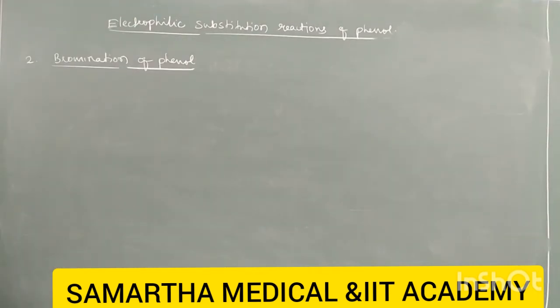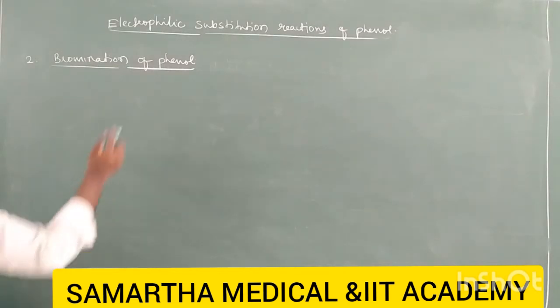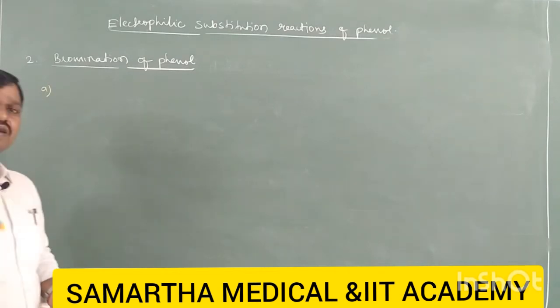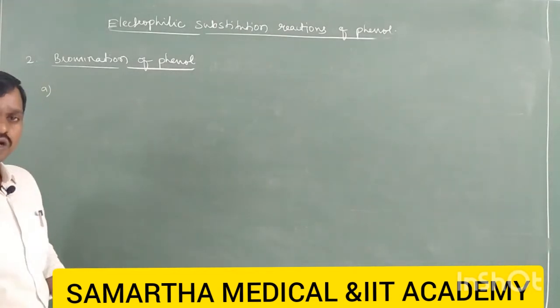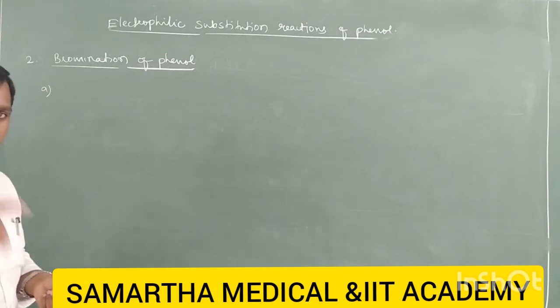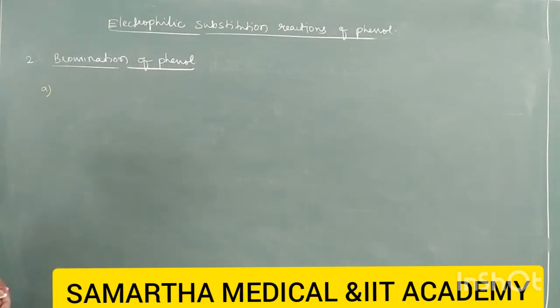Next is bromination of phenol. In bromination of phenol also we have two brominations. The first bromination is phenol reacting with bromine in a less polar solvent. The second bromination is phenol reacting with bromine in a more polar solvent like water. Let us see. So there are two brominations. I repeat it again: bromination in a less polar solvent, and bromination of phenol in a more polar solvent like water. Let us take the first one, bromination in a less polar solvent.